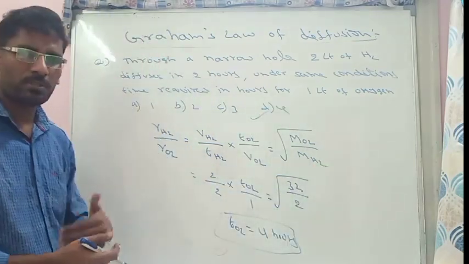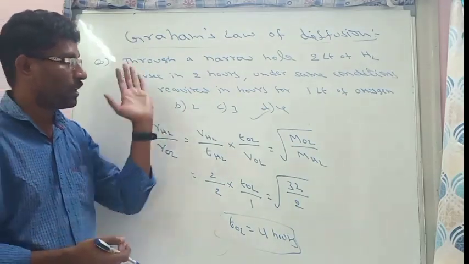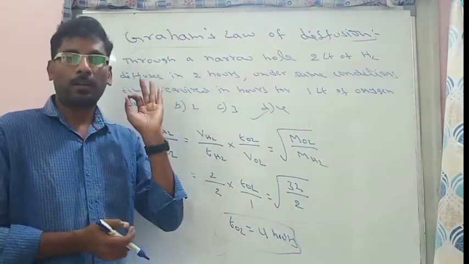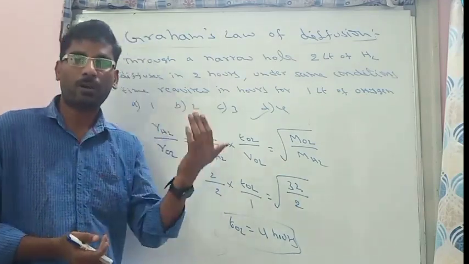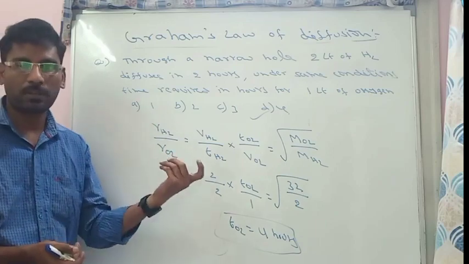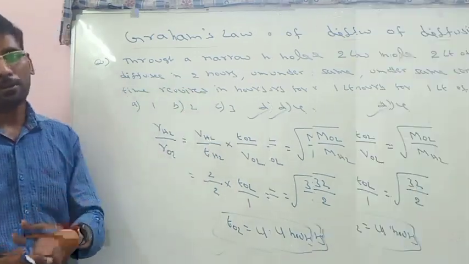So like that, any questions are given, can calculate. So rate of diffusion is most important. So Graham's law simply says is that rate of diffusion of any gas is inversely proportional to square root of density. So density mostly we can take as molar mass. Higher the molar mass, lesser the rate of diffusion.